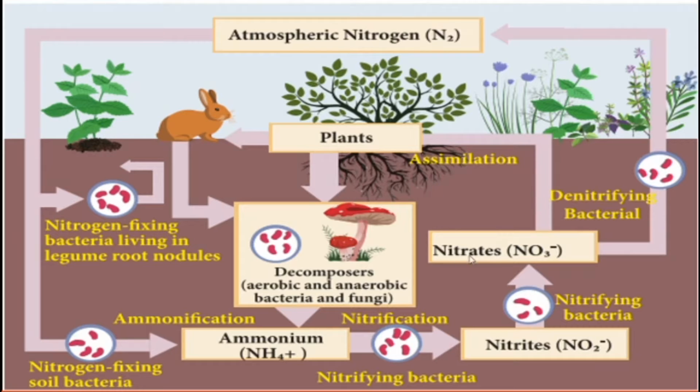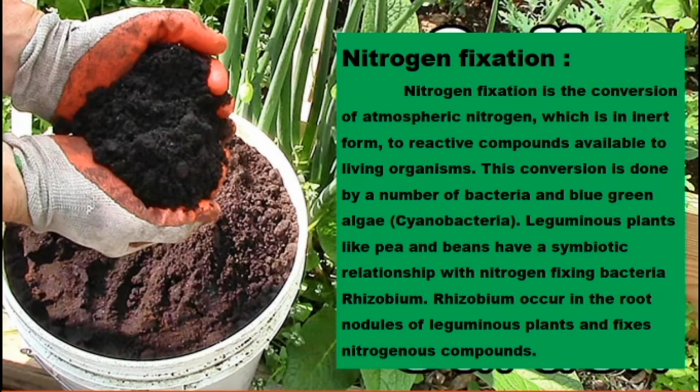Nitrates absorbed by the plants, that we call assimilation. Nitrogen fixation. What is nitrogen fixation? Nitrogen fixation is the conversion of atmospheric nitrogen, which is in an inert form. It means we cannot use this form of nitrogen, it cannot be used by the plants or by the animals.